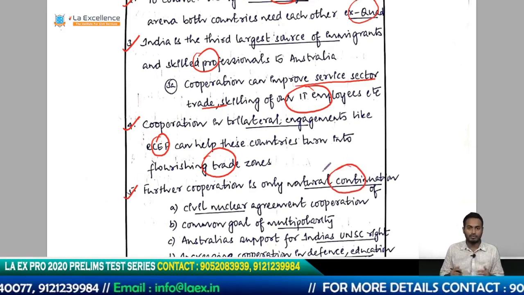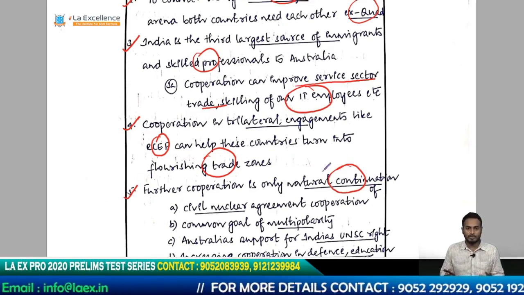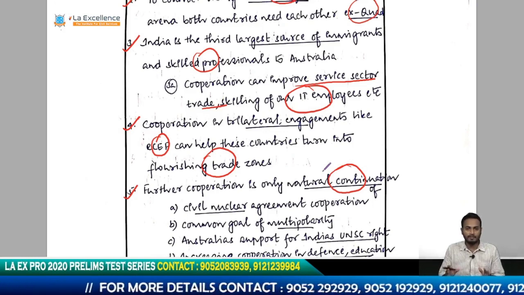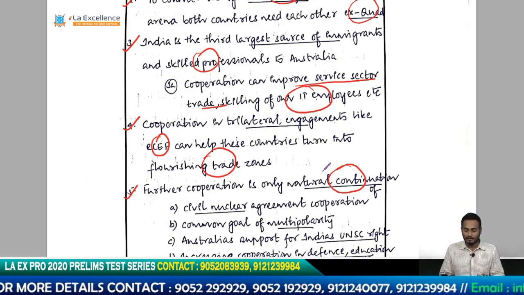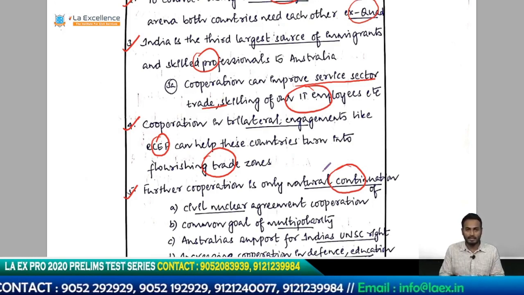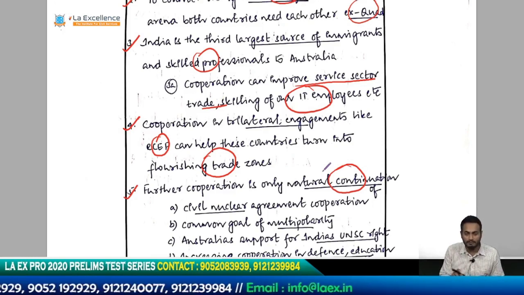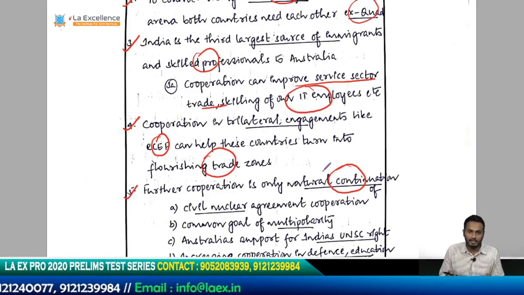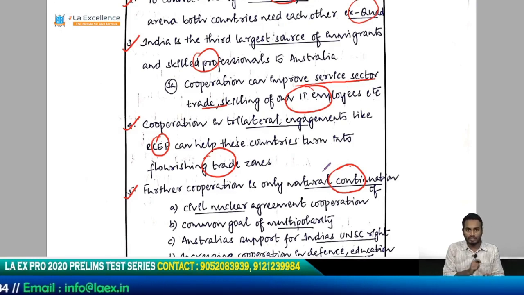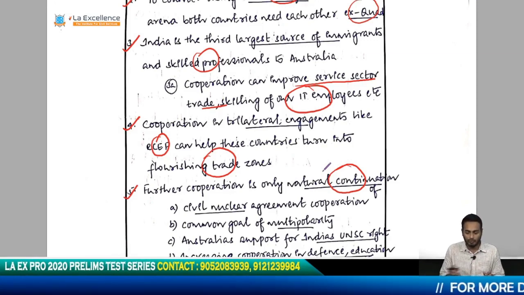So far he has told us the present situation which creates an opportunity for the flourishing of this relationship. Now he is hitting from a different angle. He is telling you that these two countries have cooperated at different levels in the past few years. So whatever way forward we have is basically a natural continuation of what we have done before. So what have we done before?